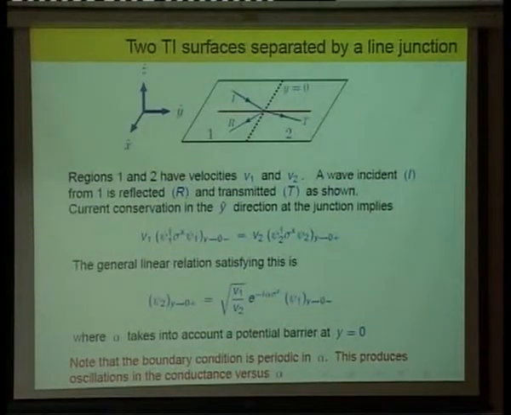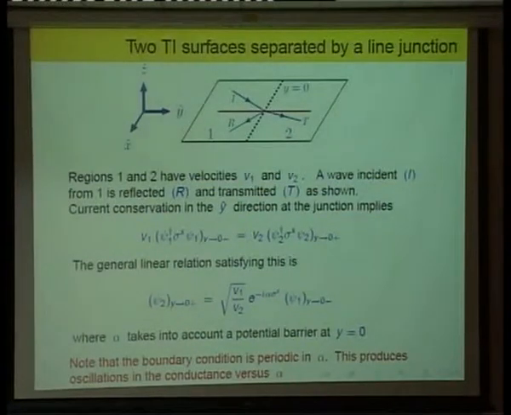The other interesting thing to notice is that this boundary condition is periodic in alpha. As you keep increasing the barrier, when alpha goes from 0, which is no barrier, to 2 pi, that's equivalent to having no barrier. So again you get this periodicity, which is characteristic of Dirac electrons. So the conductance and everything is going to be a periodic function of alpha.